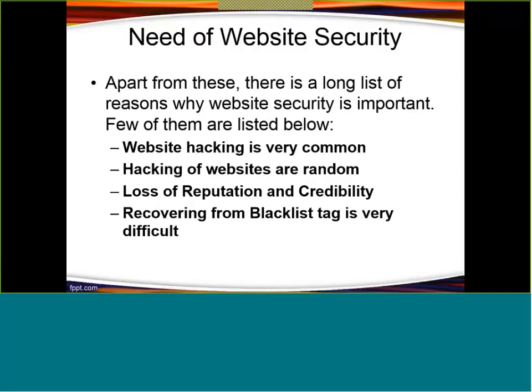Loss of reputation and credibility, right? Smart business owners very well know that they get very few chances to make a good impression or to build a strong reputation.